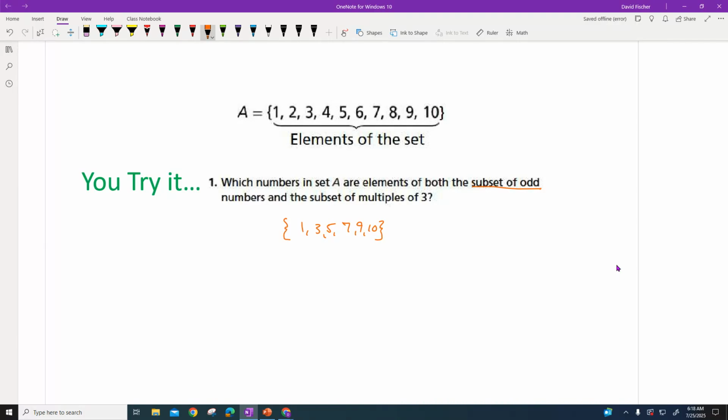And then our second rule is a subset of multiples of 3. Well, this next subset would be 3, 6, 9. We can't say 12 because 12 isn't in there. So now there are our 2 sets. Now most kids can do this in their head, but because they said make a subset that's in both of these rules, I'm going to look for numbers that are in both of these categories, and my final answer is going to be in brackets. That's how you record subsets. And it's going to be 3, because that's in both, and 9 is in both. And there's my answer. I'm going to put a box around it.